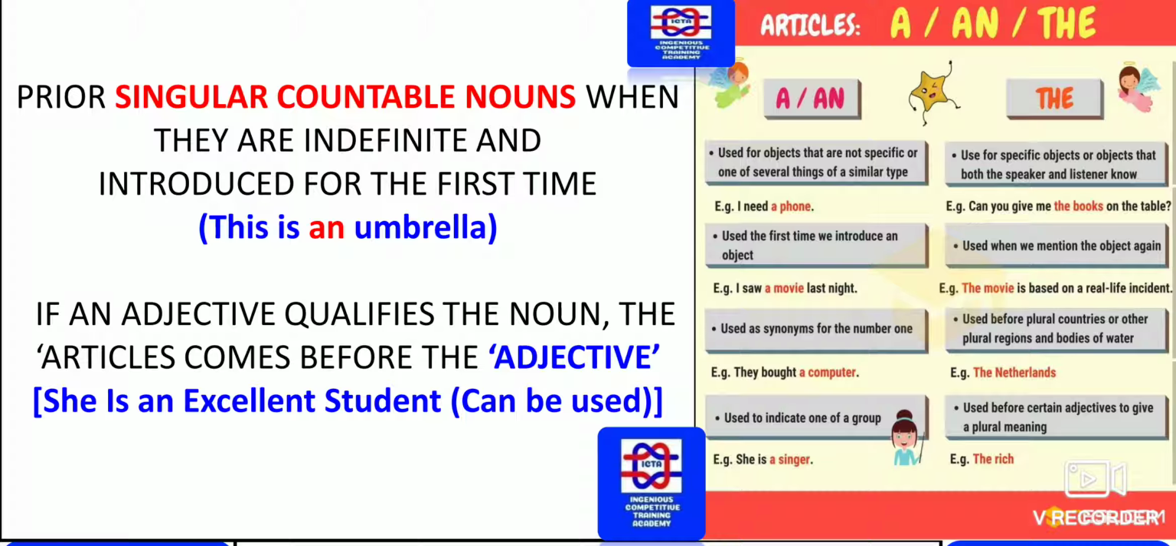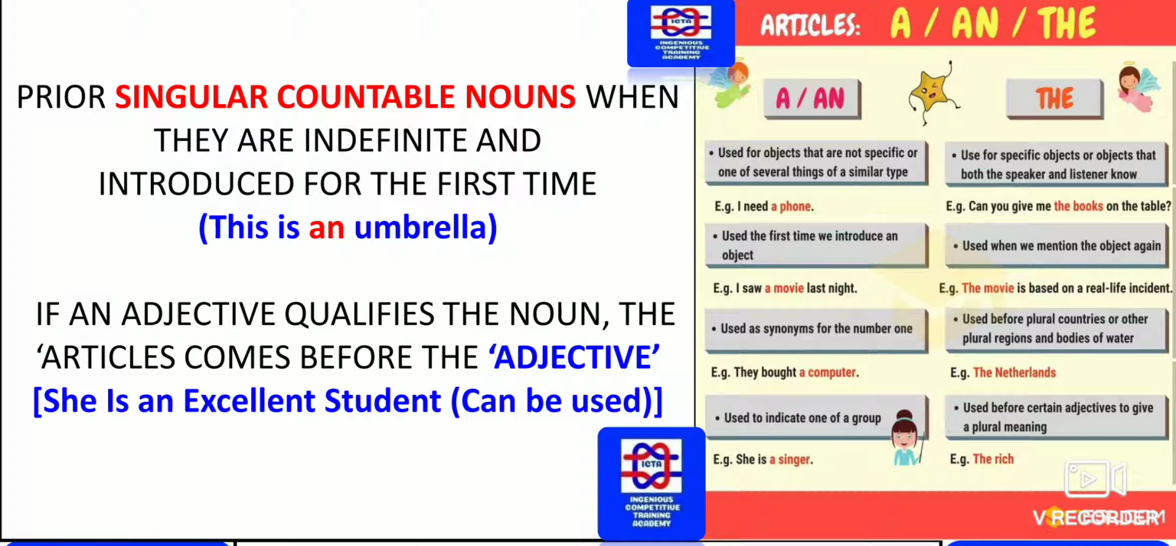As you can see to the right of this figure, how "a", "an" and "the" are used, you can directly go through the examples that have been given. Please remember the rules that have been given. I need a phone.